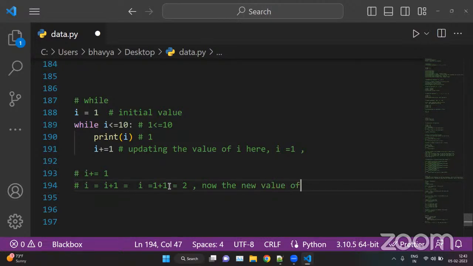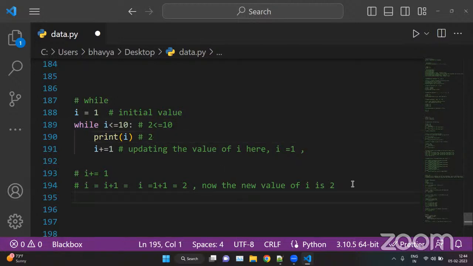Okay, so now the new value of i is 2. This will start from here, 2. So 2 is less than 10. Yes, this condition is true. So now i will be printed. That is true. Now this will again increment the value.